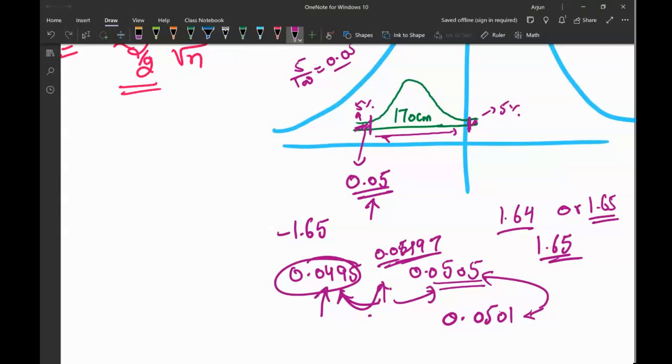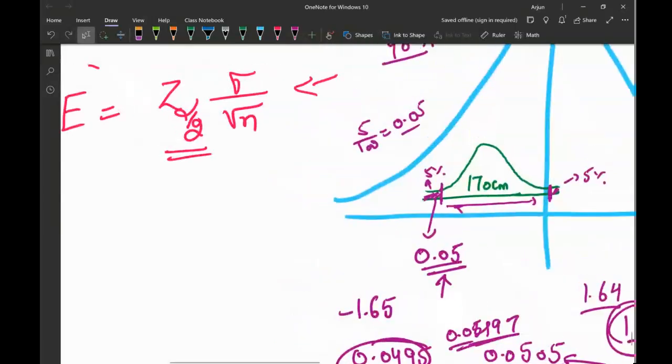So here I got the z value as 1.65. Why is this alpha over 2? Alpha means the rejected region, this outside region. This is the alpha region. The inside region is the confidence interval region. So that's why I'm creating a 90% confidence interval.